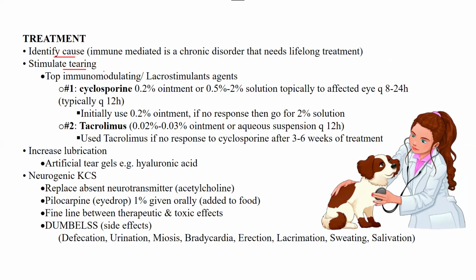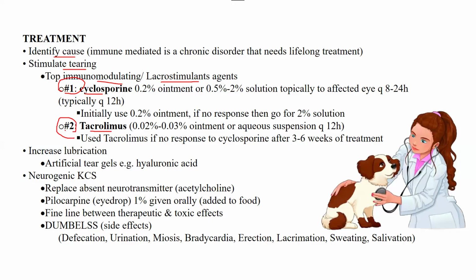Then you have the other thing, that you have to stimulate the tearing. For tear stimulation, we have immunomodulating or lacrimostimulant agents. We have two agents. Number one is cyclosporine and number two is tacrolimus. For the paper point of view, you should remember this is not a numbering that I have used to tell you that this is one drug and this is the other drug. No, this is based on preferences. The number one preference for KCS is always going to be cyclosporine, and the second preference is going to be tacrolimus.